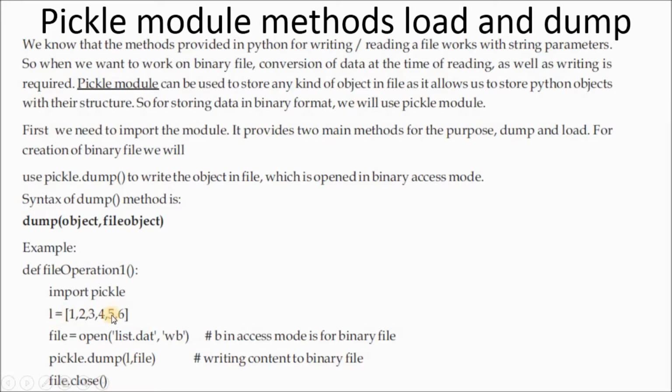So L is this list, with the values 1 2 3 4 5 6. What are we doing with these values? Pickle.dump means you are writing into the file. The dump method is used to write into a file, and the load method is used to read from a file. By using this dump method, you are writing this list L to the file. Which file? The list.dat file. Into the list.dat file you are writing something. Then f.close, file closing.